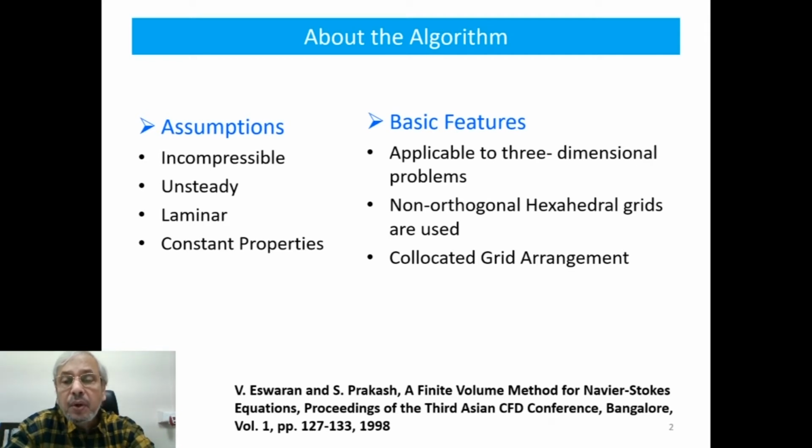While doing so, the individual elements are hexahedrals with different sizes and different orientations. And here we will use a collocated grid arrangement. That means all the dependent variables U, V, W, P and temperature will be defined at the same location, at the center of the cell.